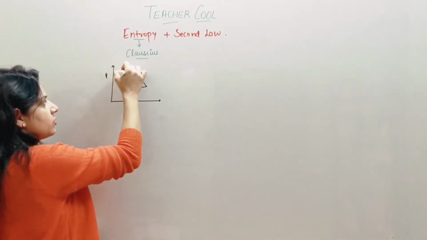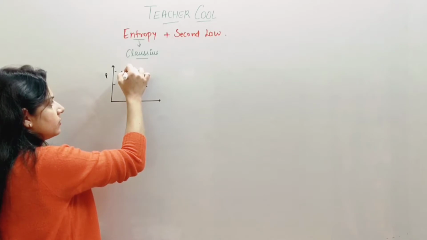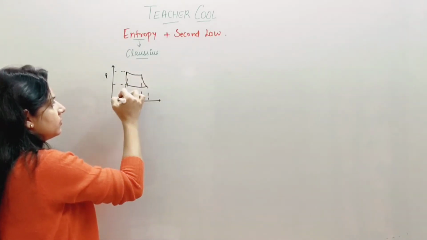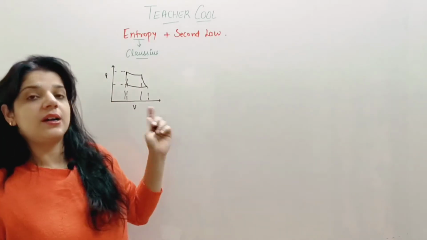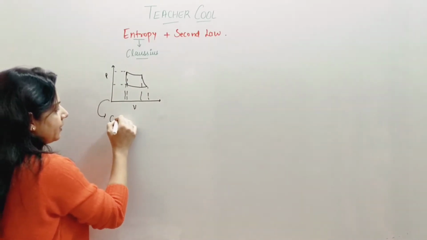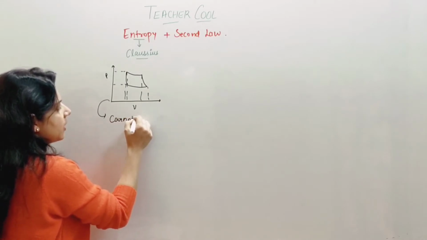This was my constant pressure parameters. So this was my Carnot reversible heat engine cycle. I'll write here, this was my Carnot cycle.